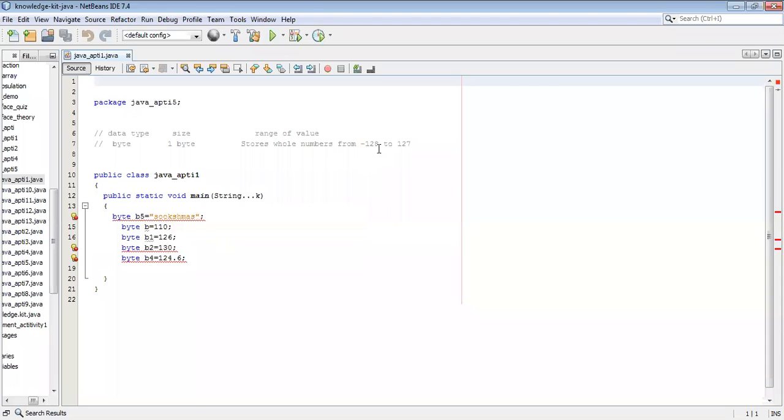Here the range is -128 to 127, so we are exceeding the limit, and definitely you will get the error: possible lossy conversion from int to byte. You will get the incompatible types error, and for this also you will get the same error. Okay, so this is the conclusion. Got this one? So we'll go for the next question.